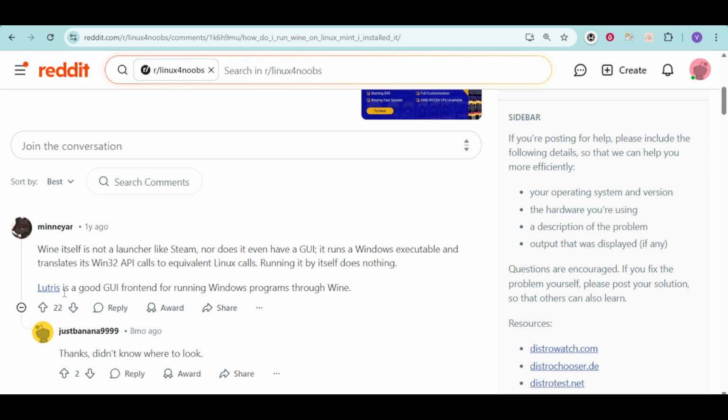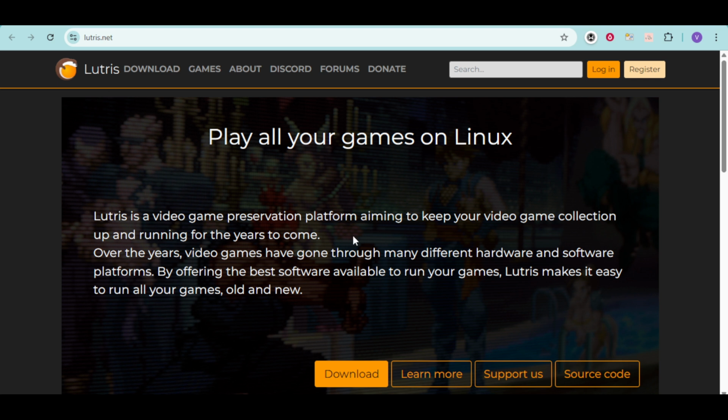through Wine. So you can click on this Linux or Lutris right here, and you can play all your games right here. Just head over and click on this download option, and once you have done that, you can head over and install it. Lutris is a video game preservation platform aiming to keep your video game collection up and running for the years to come.